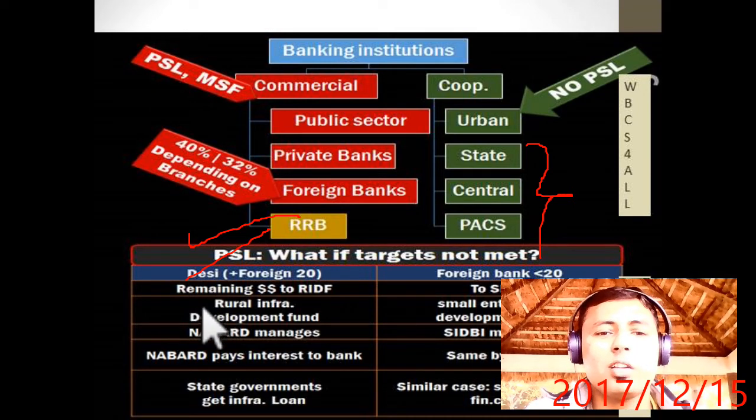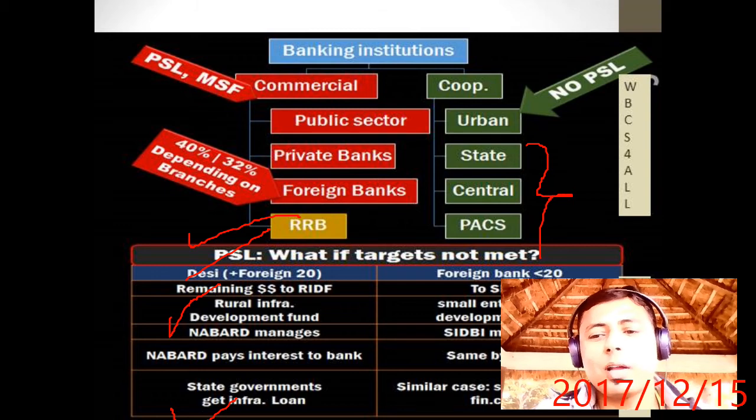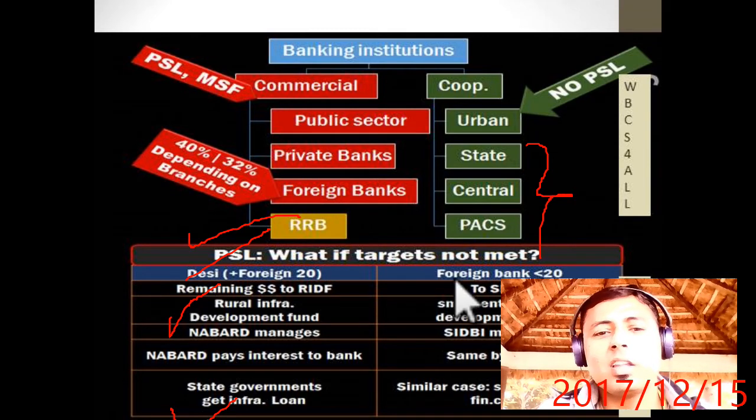A rural infrastructure development fund, RIDF, is managed by NABARD. NABARD pays interest to the bank, and state governments get infrastructure loans from RIDF. And if a foreign bank having less than 20 branches does not meet the PSL target, then it will go to the Small Enterprises Development Fund, managed by SIDBI. In a similar case, State Financial Corporations will get the money.